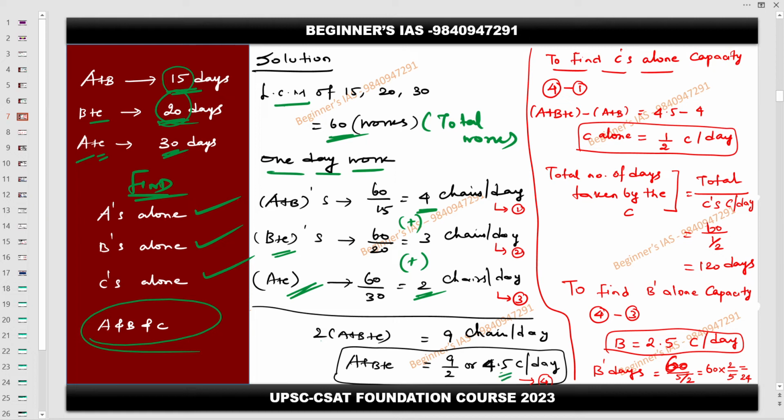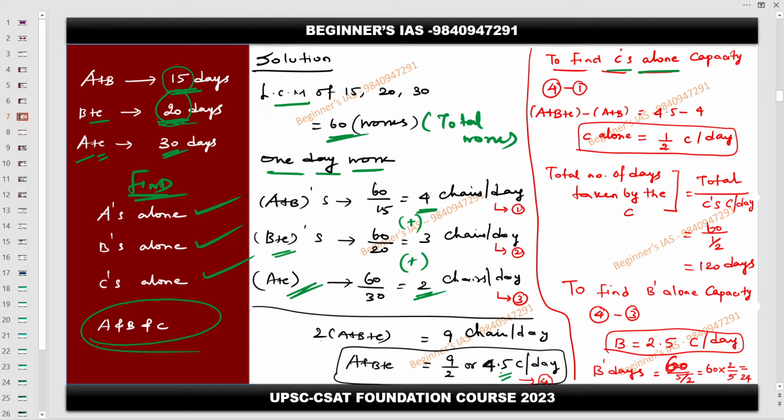Then in order to identify C's capacity, it's a simple equation. We are doing linear equation calculations here to identify these things. So here the concept is called linear equation. So A plus B, from this equation number 4, in order to identify C, check where A and B are present in 1, 2, 3.